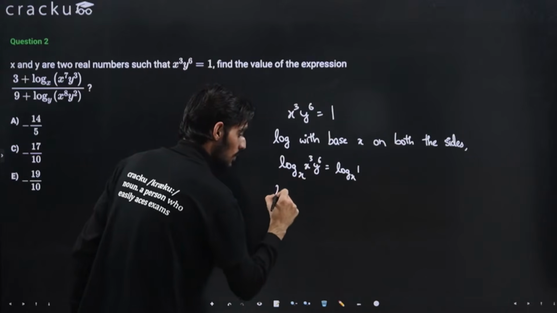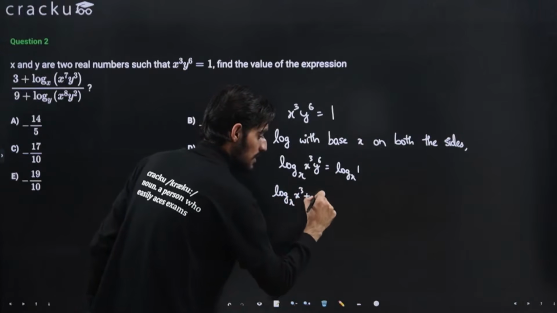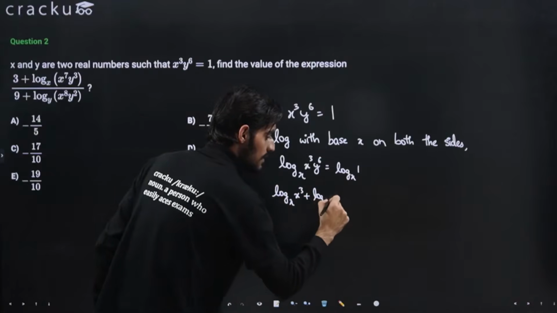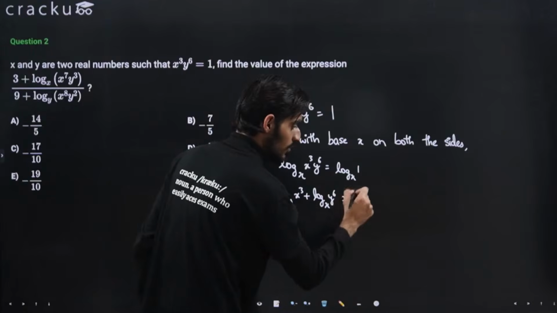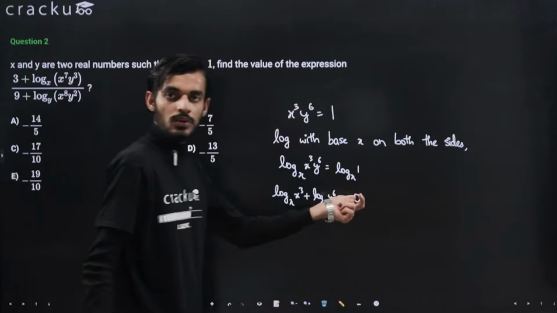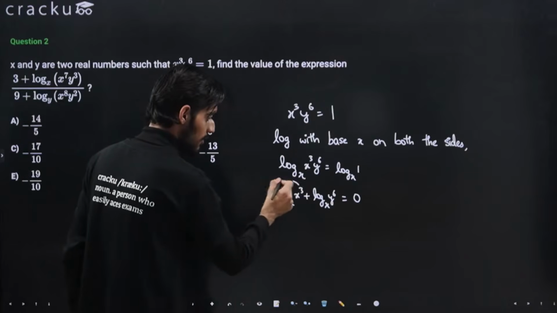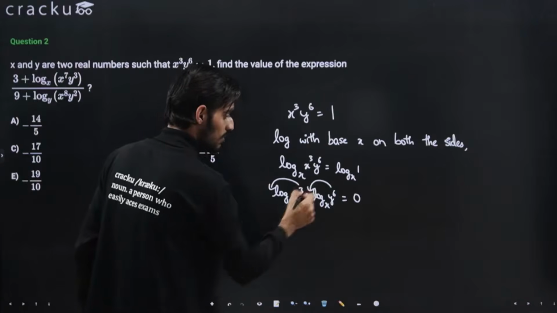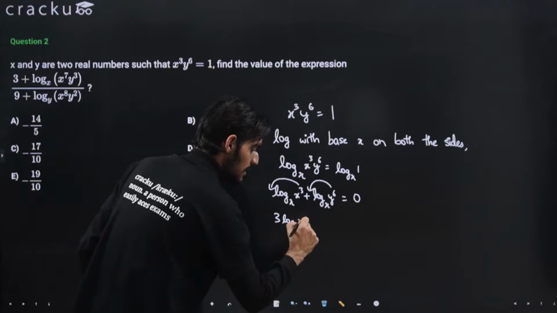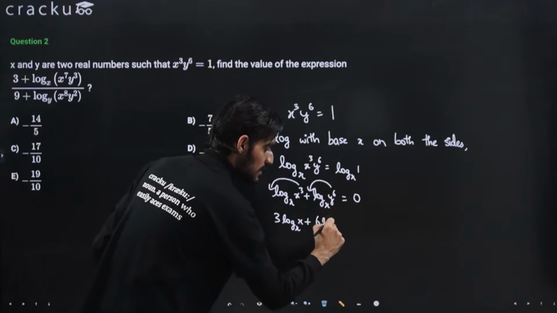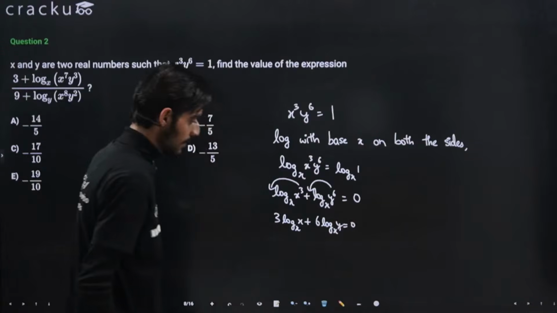So this will be equal to log base x of x cube plus log base x of y raised to power 6. We have just applied the product rule, and the right side will be equal to 0 because the argument is 1. Now we can take both the powers down, so this will be equal to 3 log base x of x plus 6 log base x of y equal to 0.